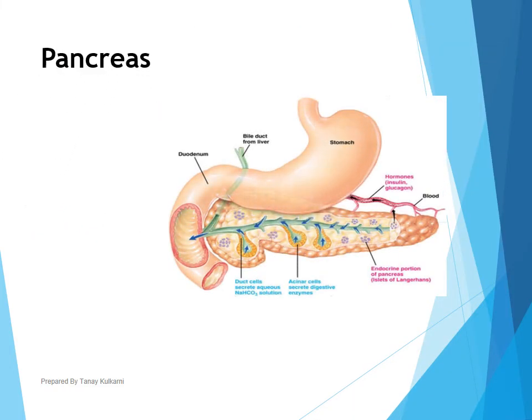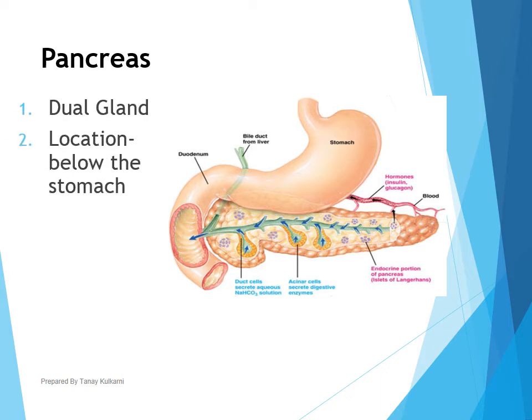The next gland is the pancreas. Its location is below the stomach in the concavity of the duodenum, or simply you can remember it is located behind the stomach. It is a dual gland. What does this mean? That it has exocrine as well as endocrine functions.